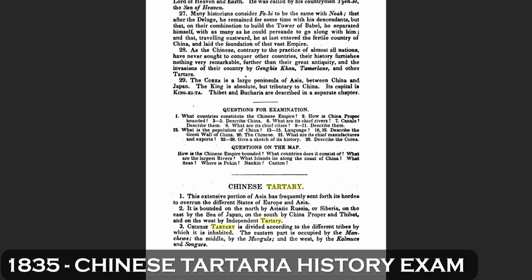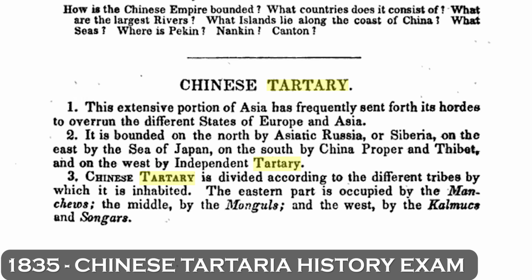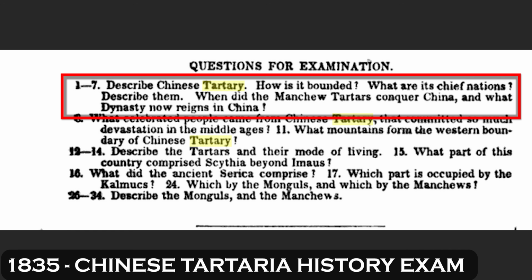So after scrolling past the Chinese Empire and looking through that, we come to Chinese Tartary, where we get some information about that. So the first 7 questions are part of the same one. It's describe Chinese Tartary, how is it bounded, what are its chief nations, describe them, when did the Manchu Tartars conquer China, and what dynasty now reigns in China.